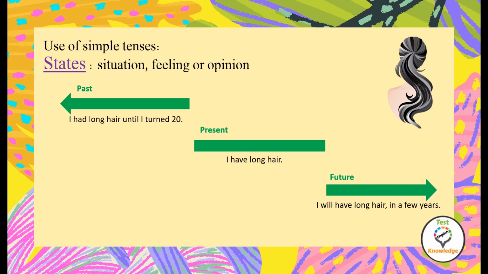For the past simple, I had long hair until I turned 20. As you can see, I'm giving you a specific time, until I turned 20. For the future simple, I will have long hair in a few years. For example, now I have short hair, and in a few years, I will have long hair. This is going to be my state in the future.